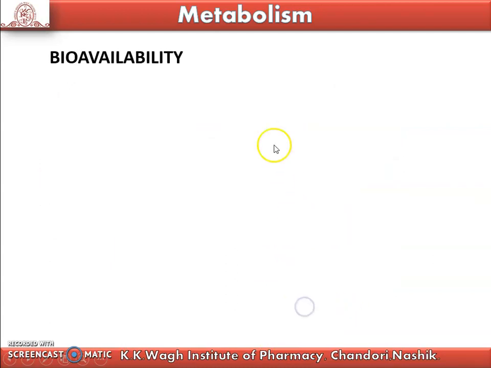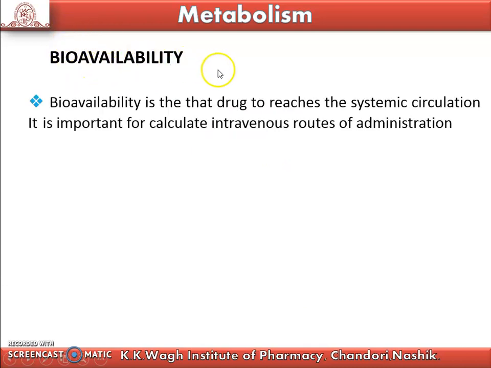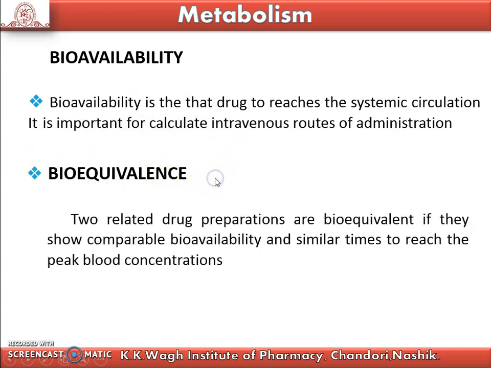To understand metabolism, we have to understand some phenomena. Bioavailability is the fraction of the drug that reaches the systemic circulation. It is important for the intravenous route of administration. The next phenomenon is bioequivalence. Two related drug preparations are bioequivalent if they show comparable bioavailability and a similar time to reach peak blood concentrations.